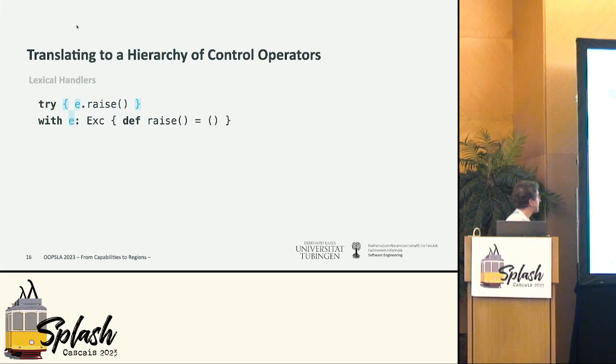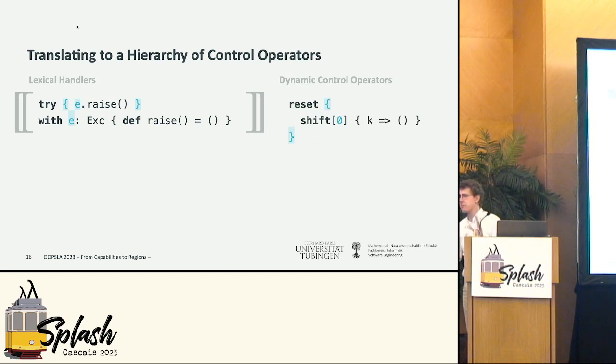So let me give you a quick overview of what we want to achieve. On the left-hand side, you can see an example with one exception, and it should be handled by the corresponding handler in blue. Now we translate this to something along the lines of the result on the right-hand side, where we have one delimiter, reset, and we have shift 0, the operator by Danvy, and it should be delimited by the reset.